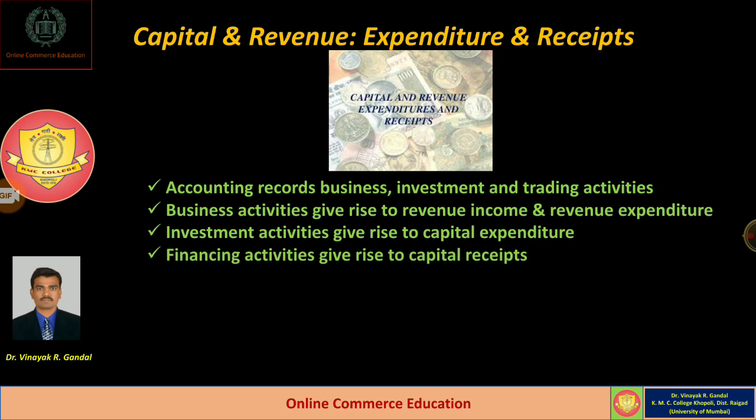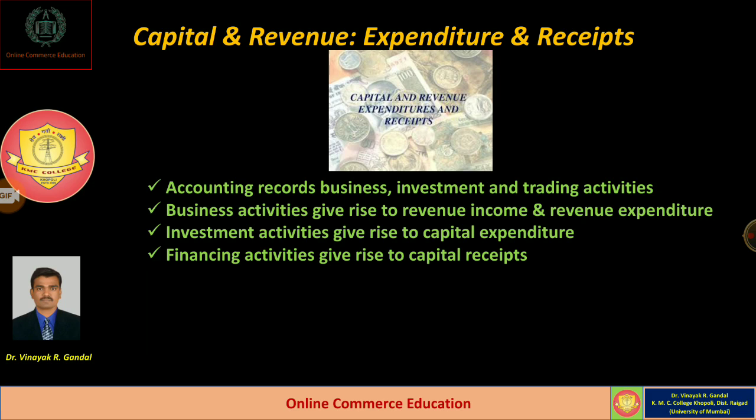The third activity is called financing activities. Financing activities also lead to raise capital receipts. So the businessman may earn a certain amount of money as finance from the financial institutions or banks, which is always called capital receipts.